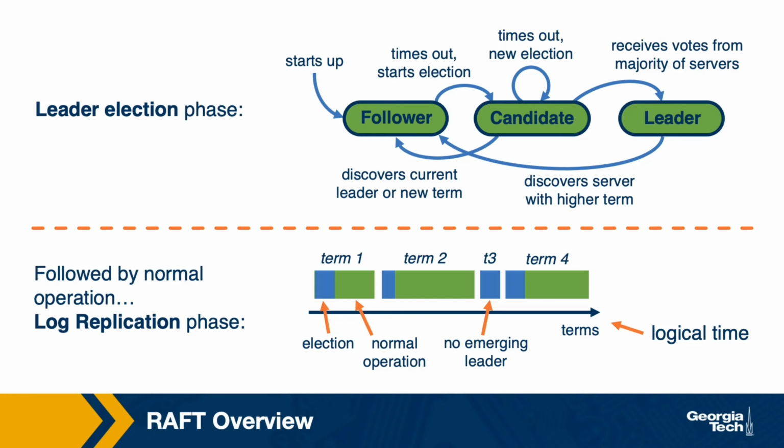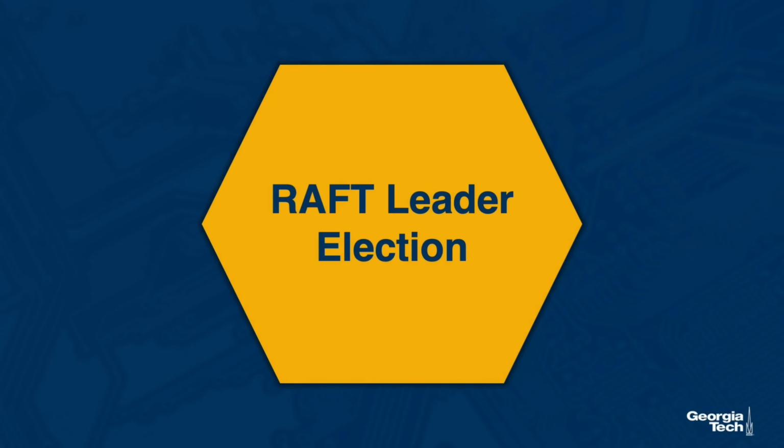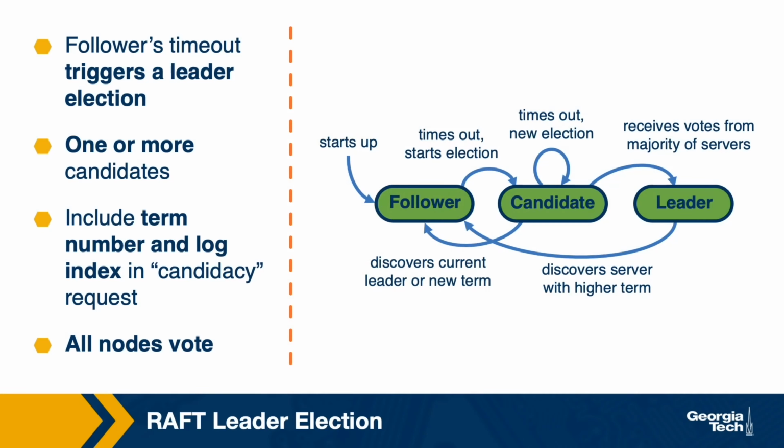Each time a new leader is elected, Raft refers to this as a new term. This is similar to what would be called a view in viewstamped replication, for instance. A leader can be active for an arbitrary duration or for an arbitrary number of updates in the log replication phase. By explicitly separating the leader election from the log replication phases, Raft makes it easier to reason about the behavior of the system and to keep track of which proposals should be winning proposals versus not. Let's look at the leader election phase. All nodes in the system exchange heartbeat messages with the leader to know that the leader is still active.